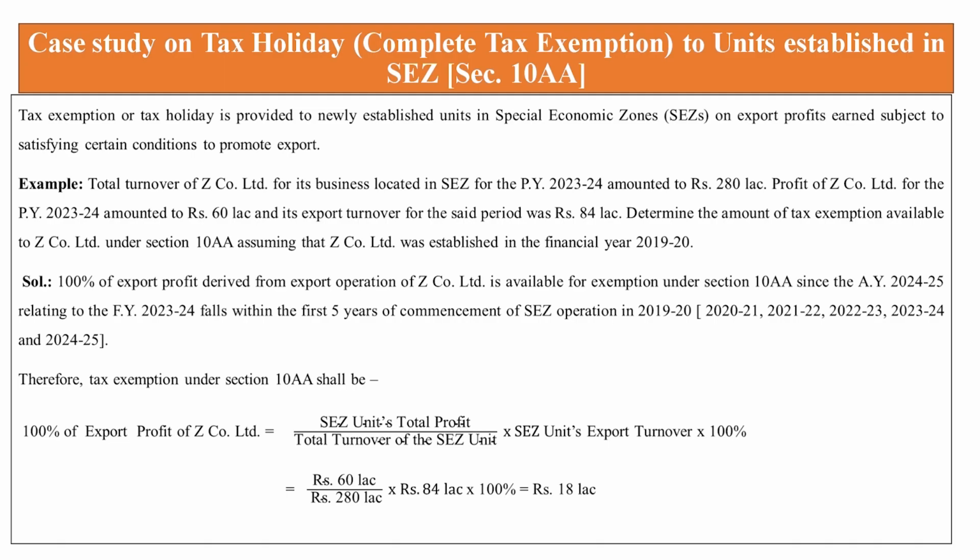That shall be SEZ unit's total profit 60 lakh divided by SEZ unit's total turnover 280 lakh multiplied by 84 into 100%, it comes to 18 lakh. So 18 lakh shall be the exempted amount of export profit by virtue of section 10AA in the hands of Z Company Limited. We take another example.